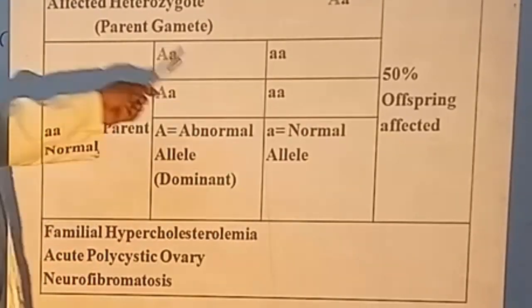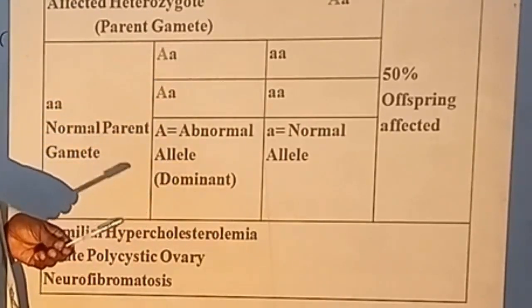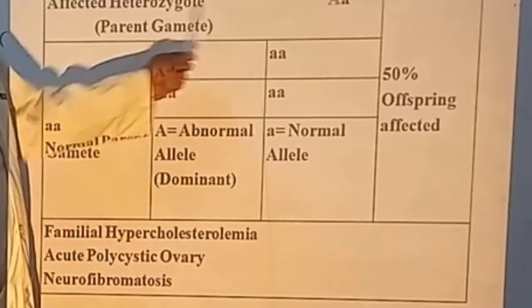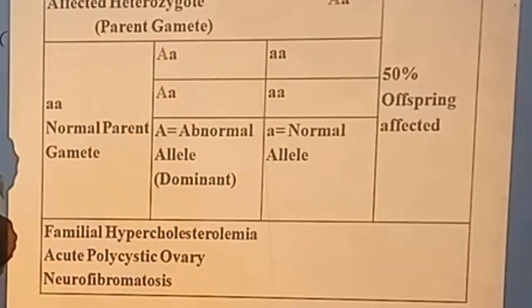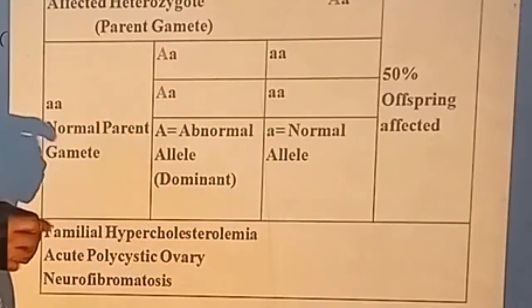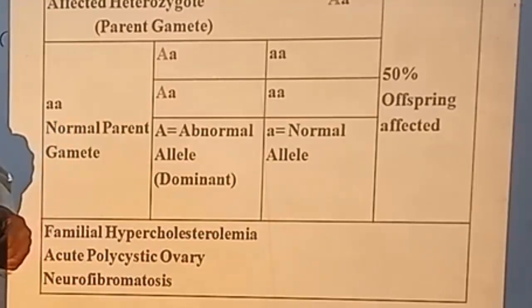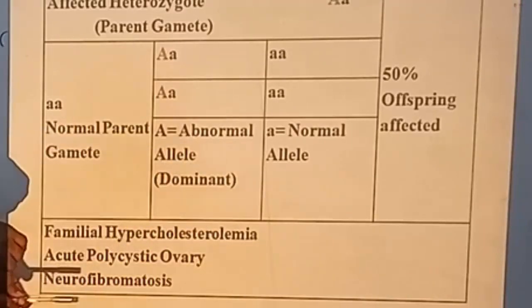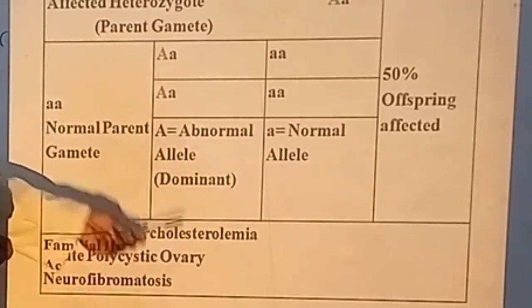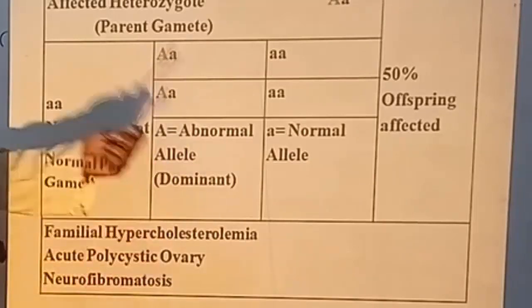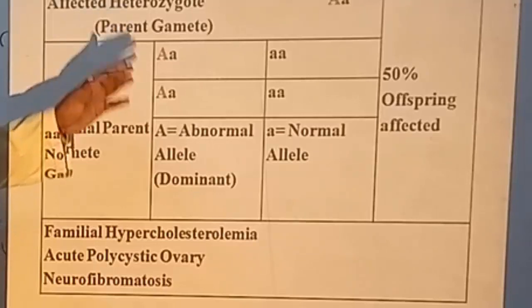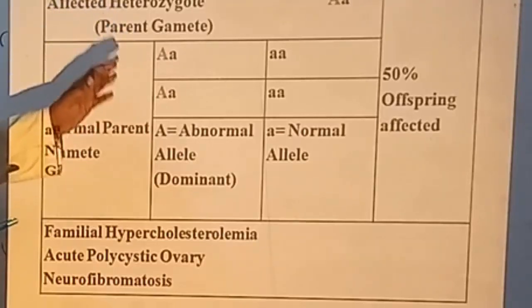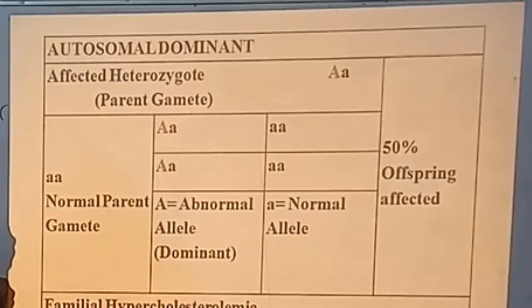And here is the effect on the offspring. You can see 50% of offspring are affected by this autosomal dominant type of inheritance. Examples of this disease are familial hypercholesterolemia, adult polycystic kidney disease, and neurofibromatosis. These are a few examples of the autosomal dominant pattern of inheritance, which is a type of monogenic disorder.